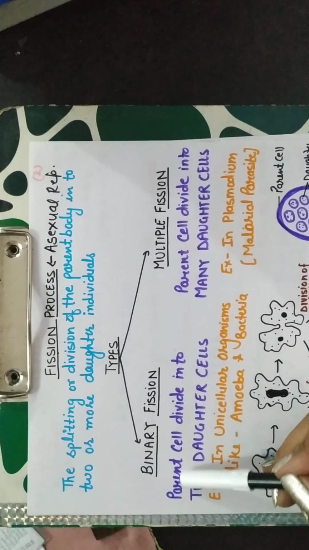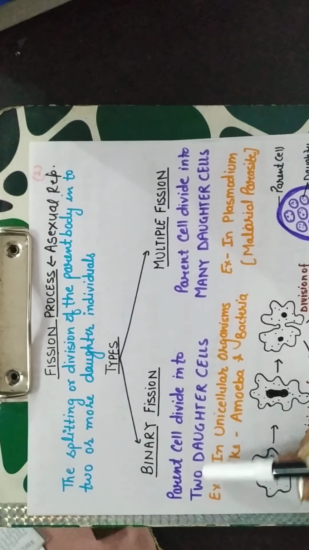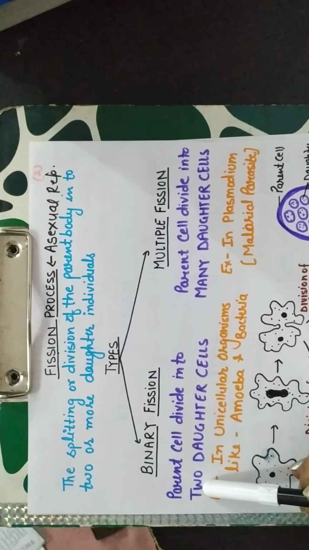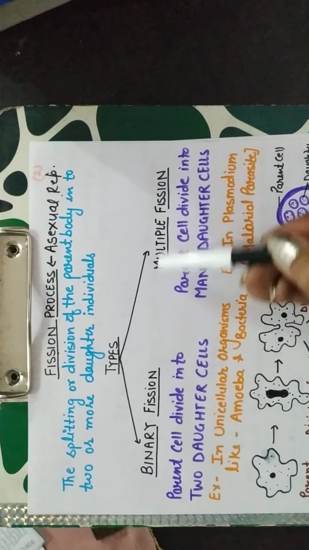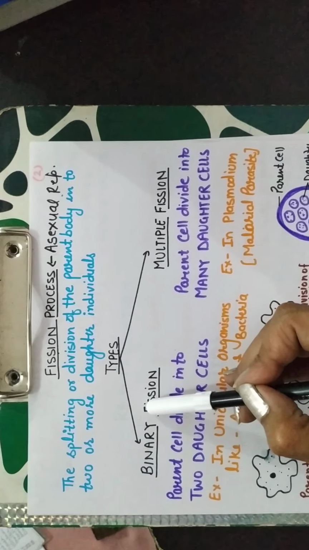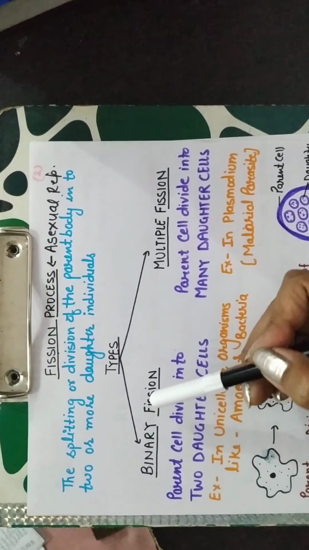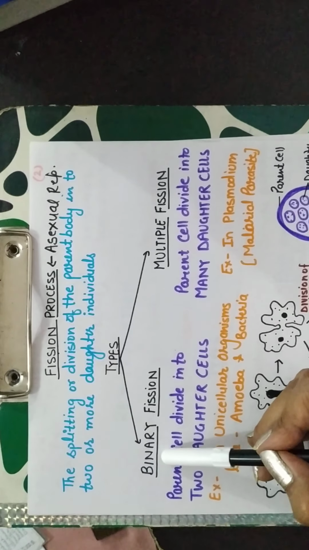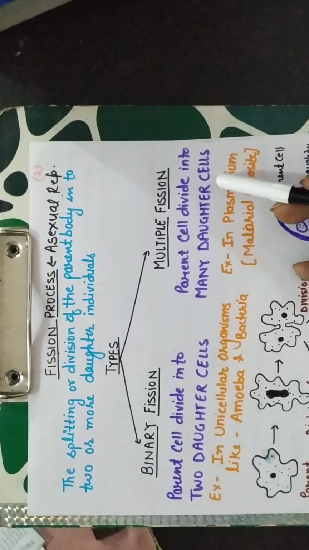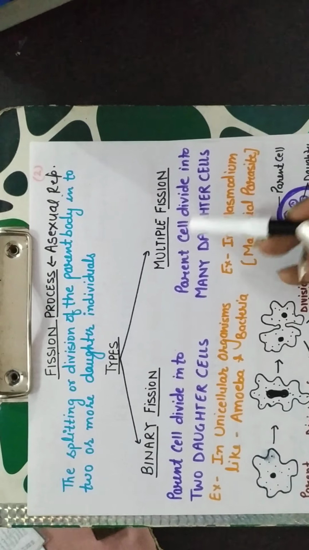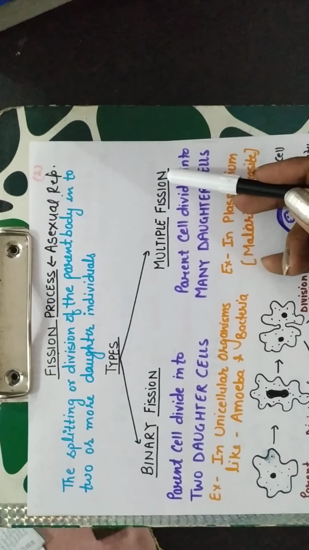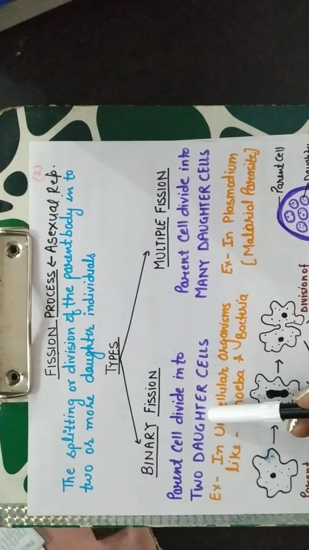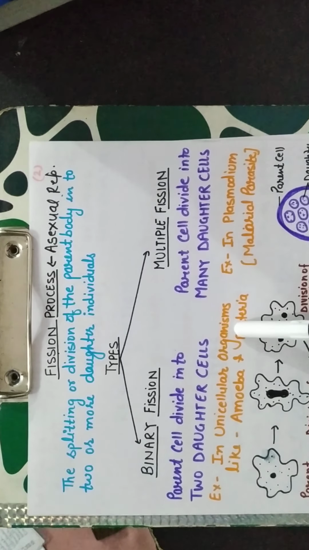Binary, in which the parent cell divides into two daughter cells, two. In both processes fission is there, meaning division is there, but if only two daughter cells are formed after division, then it is binary fission, and if many daughter cells are formed after division, then it is multiple fission. Binary fission is in unicellular organisms like amoeba and bacteria.